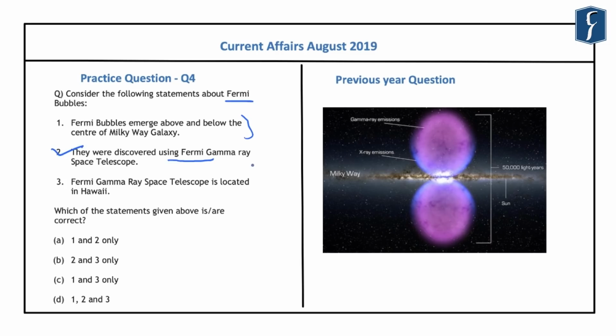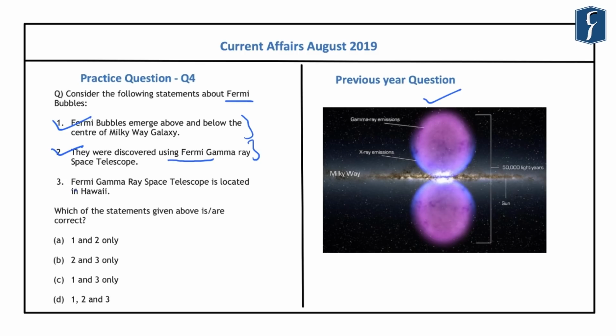Again, if you look at the Fermi bubbles, they emerge above and below the center of the Milky Way galaxy, as you can see in this picture here. So these are the bubbles which emerge above and below the center of the Milky Way galaxy. Now these Fermi bubbles are not visible through the naked eye. However, these bubbles emit the gamma rays and the X-rays, and these gamma rays have been observed by this Fermi Gamma Ray Space Telescope. And accordingly, the first statement here is also correct.